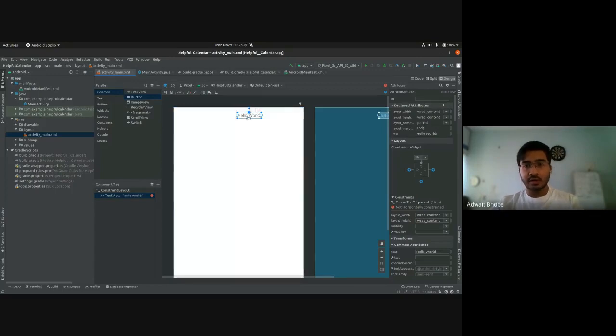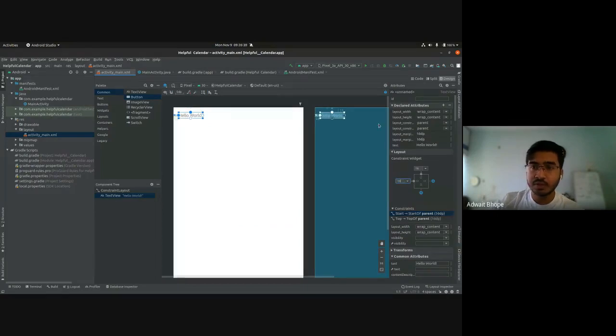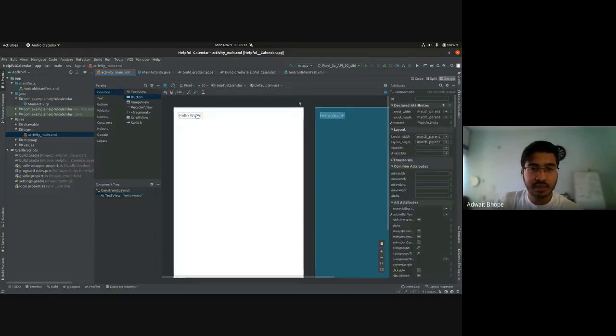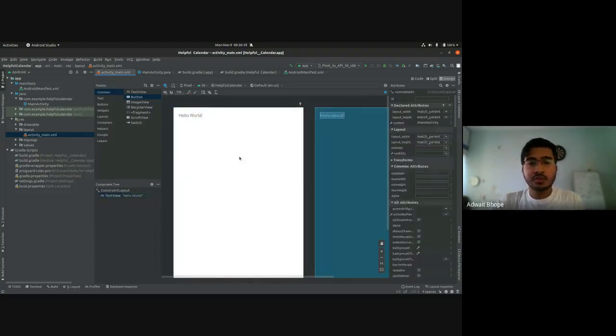Now that we've added the top constraint, click on this left circle and add a left constraint similarly. Click on it, drag your mouse to the left edge of the window, and that will create another constraint. Now on the right, again, you'll see that it says 0 because the distance by default is 0. You can even edit it and enter 16 instead. So you will see that this hello world is placed at the top left corner with 16 dp on both sides. So this is how constraint layout works. These are the basics. I'll show you how to create some more complex UIs with this as well.